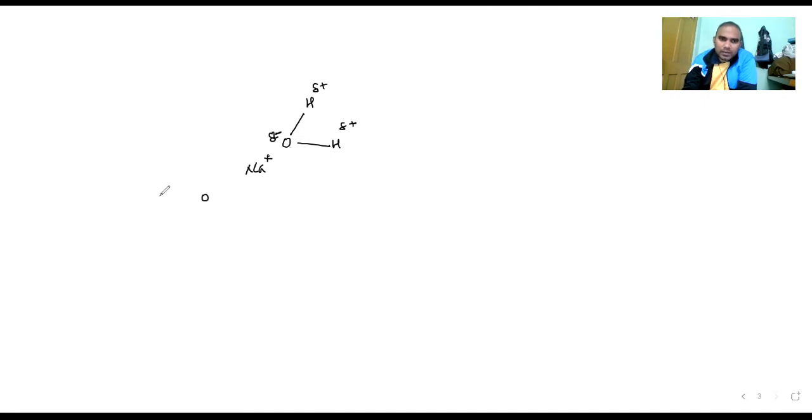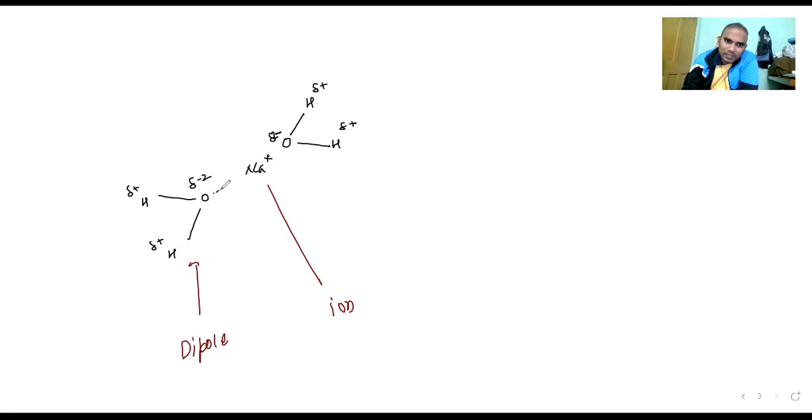Similarly here also you can mention. That is the H, so this is going to be partial positive, and this is going to be partial negative. You see what is happening. Here the ion is there, and this is the plus-minus, this is the dipole. So what will happen here?